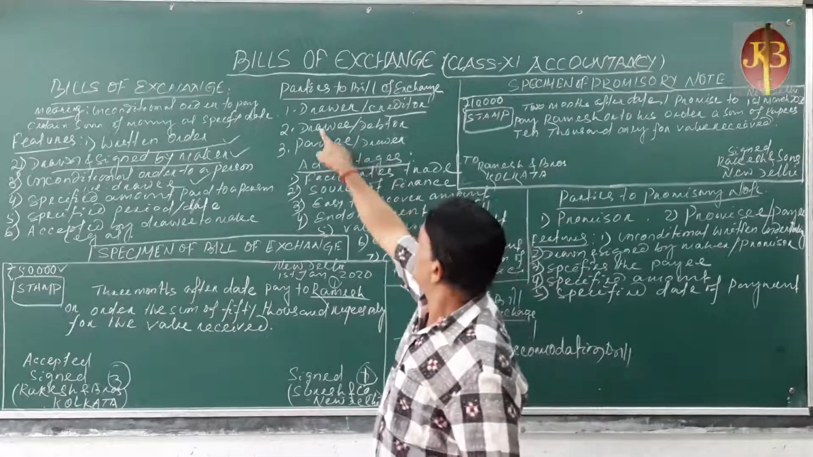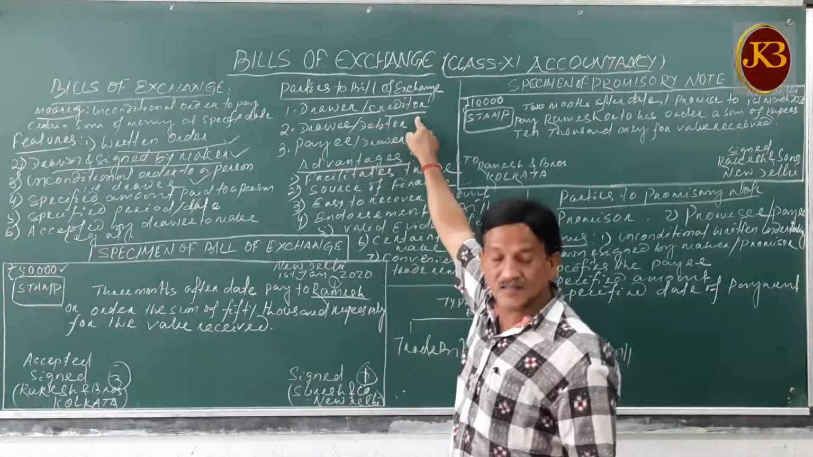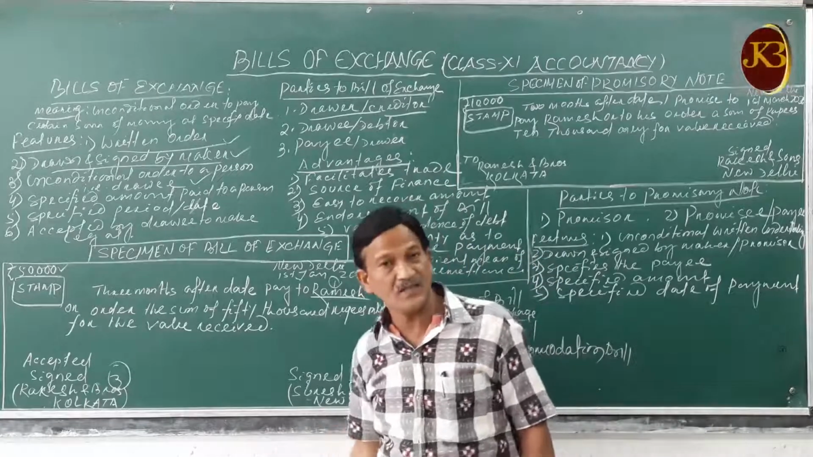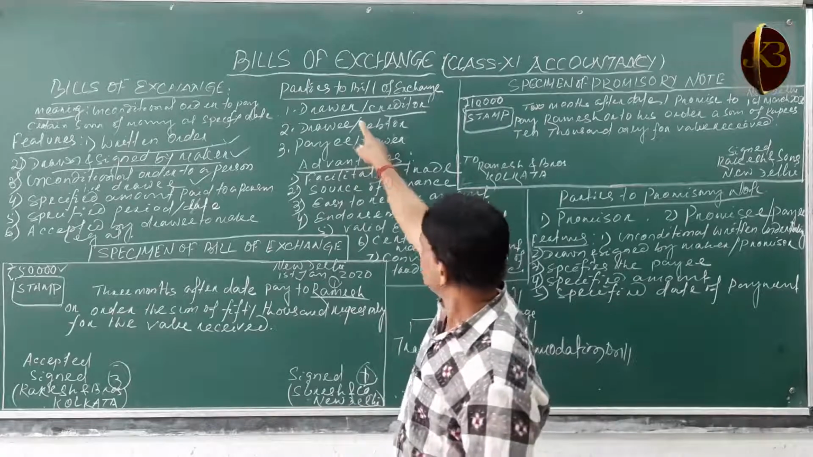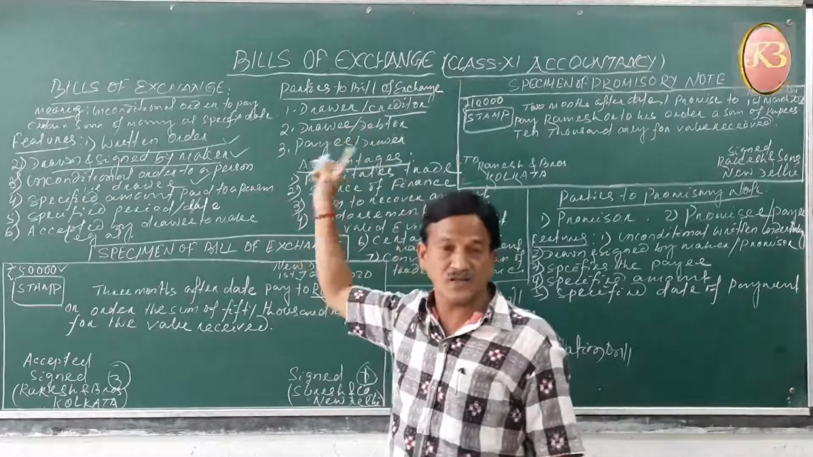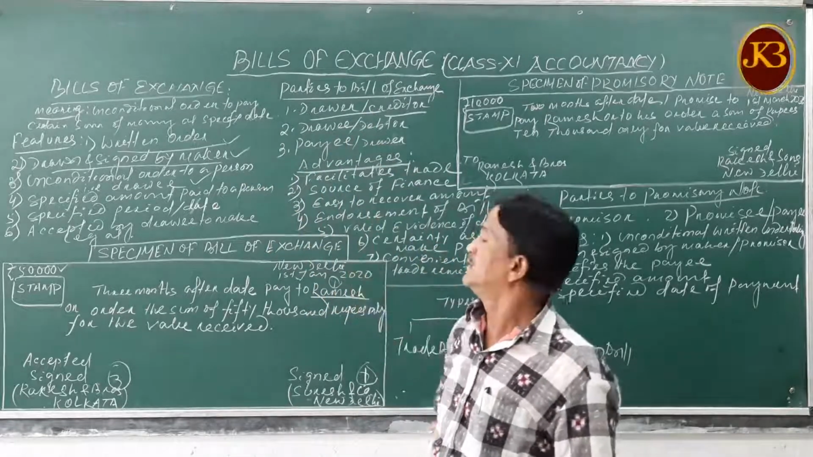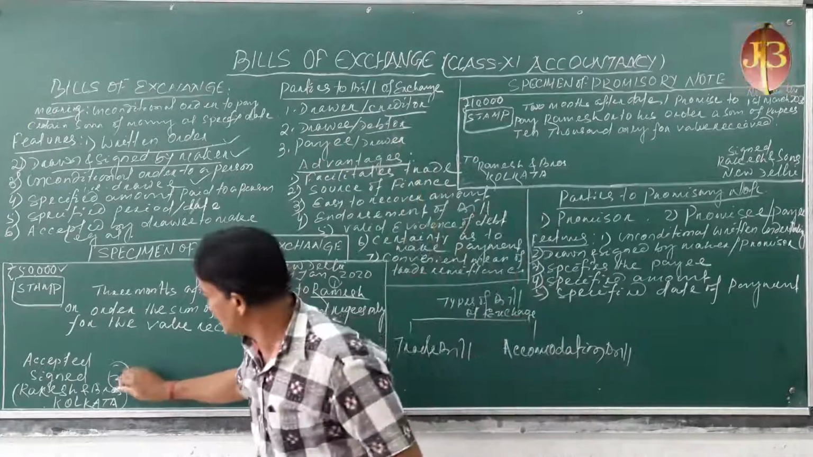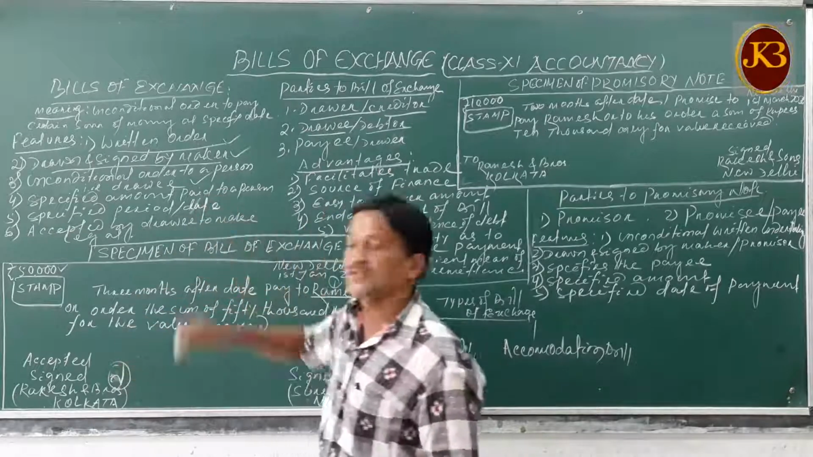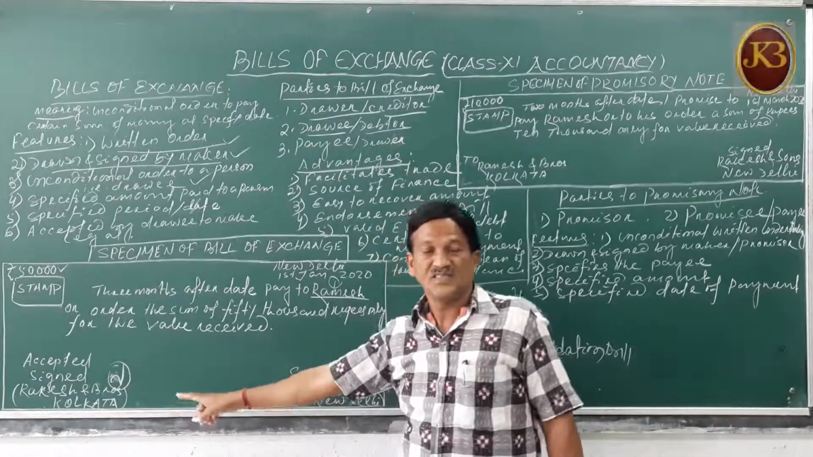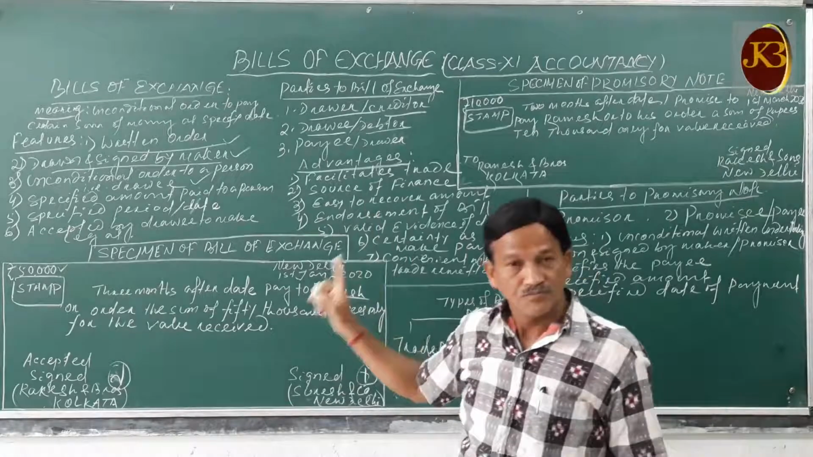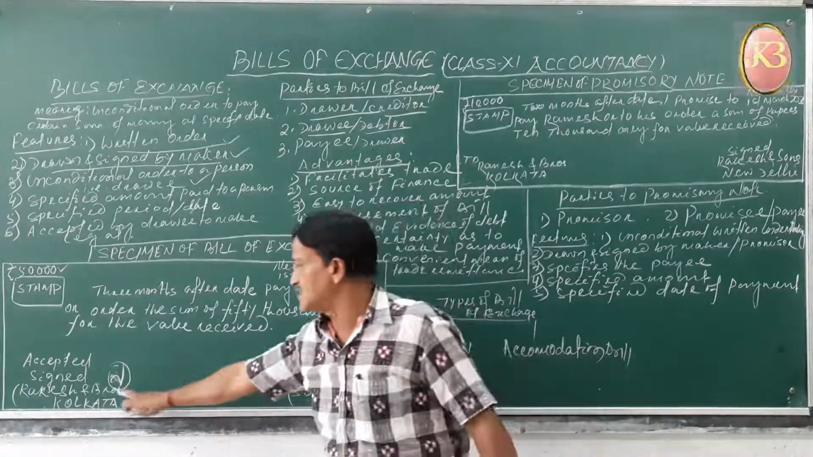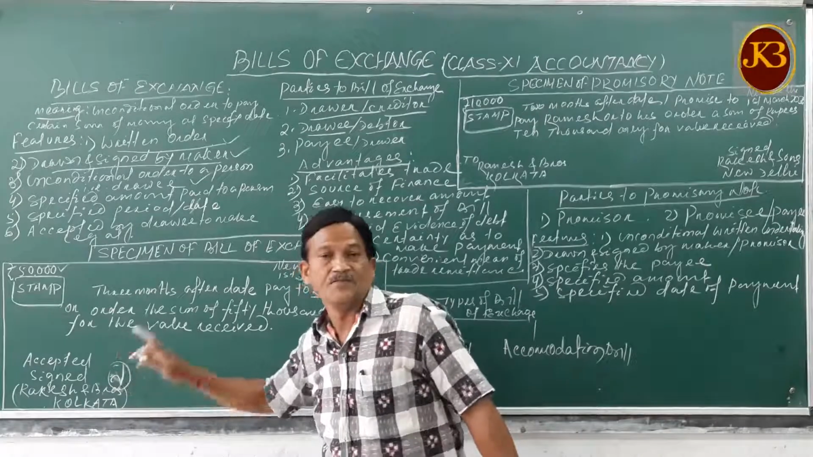Then the first one, the drawer or the creditor, is the maker of the bill. He will prepare the bill. He is called the maker or the drawer or the creditor. Then the second one is your drawee or the debtor. The debtor is here. That is the second party, who purchased the goods on credit and he will make the payment. So he is the debtor or the drawee.